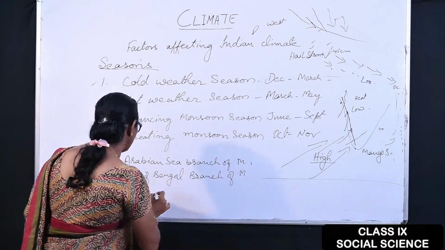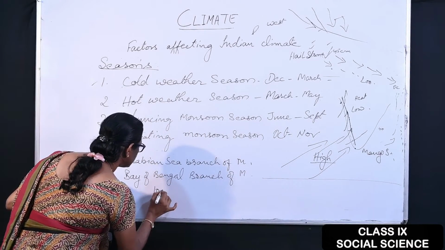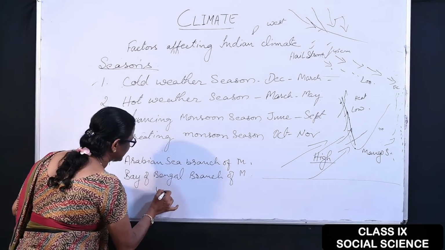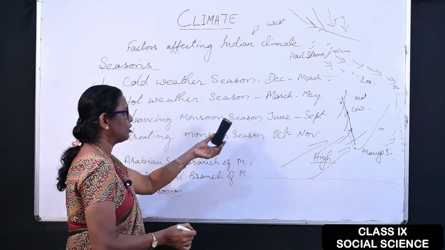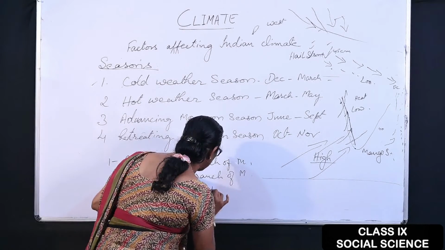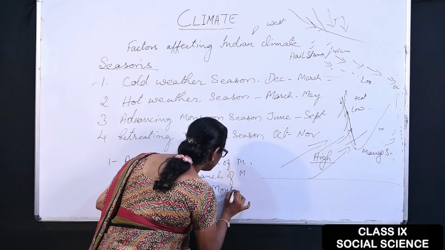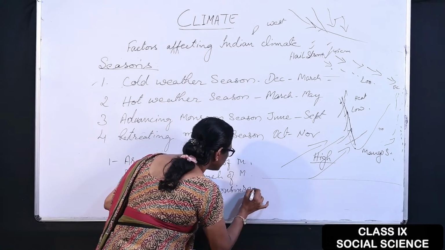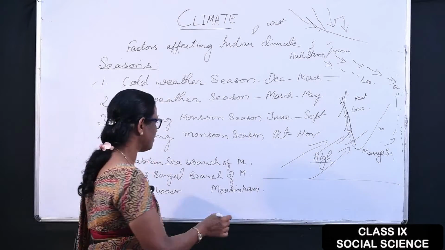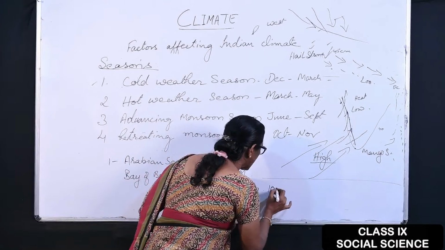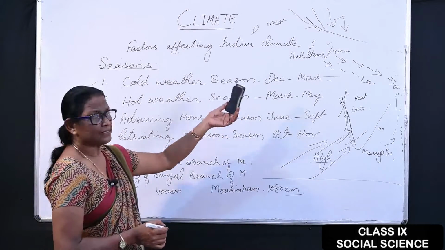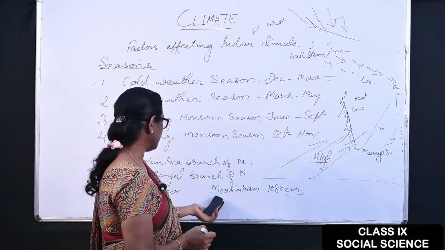The amount of rainfall is about 400 centimeters during this season all over India as an average. But in Meghalaya there is a place called Mawsynram. This Mawsynram is the place in the world which receives the highest rainfall. It is 1080 centimeters of rainfall, the largest amount of rainfall.